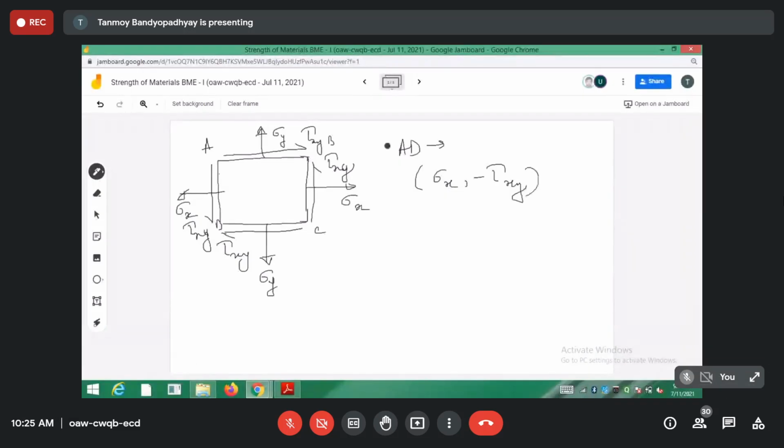Okay, and similarly, let's take the other face. If I consider the face AB, on the face AB sigma y is tensile, so I will take it as positive. And the shear stresses on the faces AB and CD are trying to rotate the center of the element clockwise. So I will take it as plus tau xy. Now let's plot it.